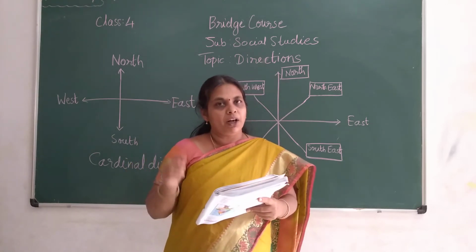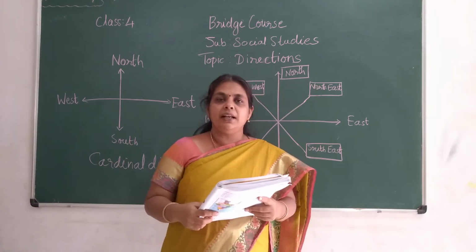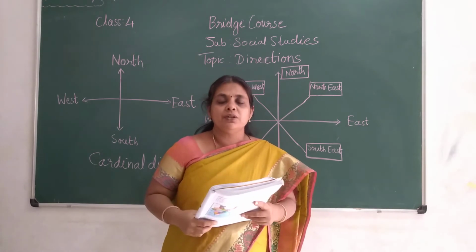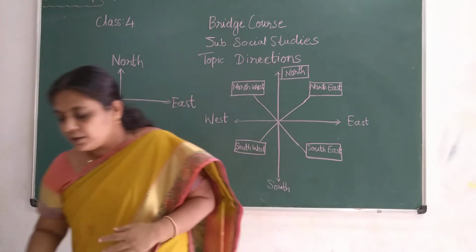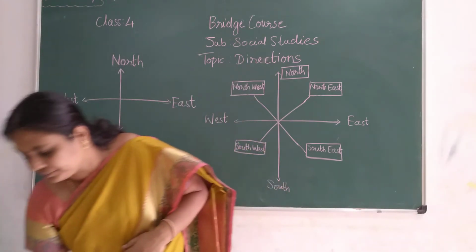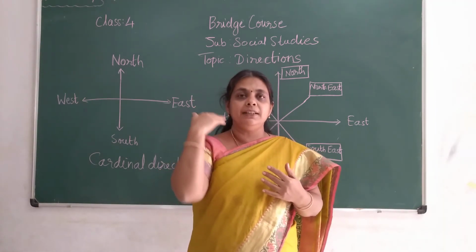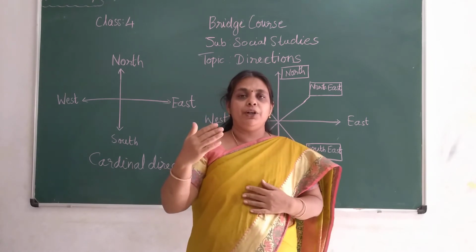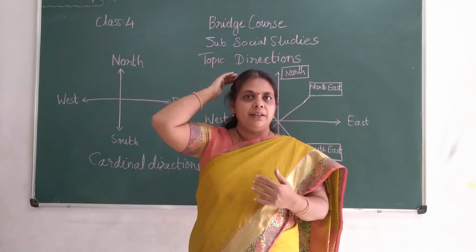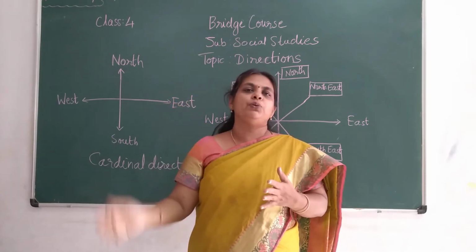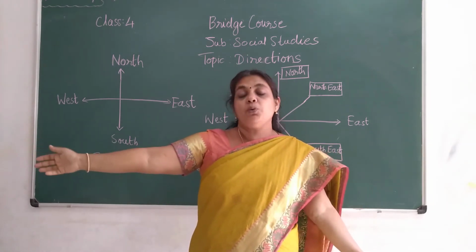One of the ways to find the direction is the sun, where the sun rises, children. We always know that the sun rises in the east. Imagine that the sun rises in the east and I am facing the sun. This front part is east and the back side of it is west, to the left is north and to the right is south, children.